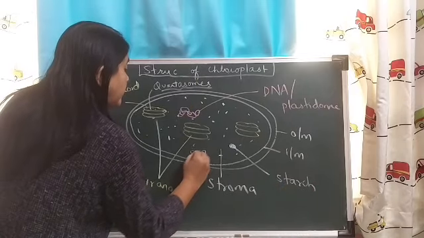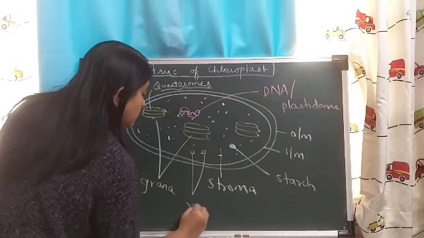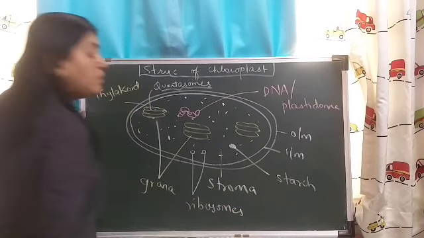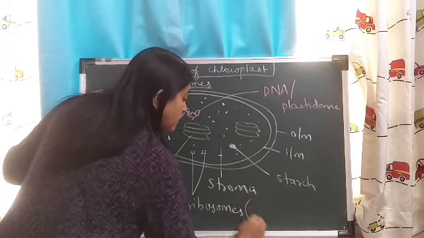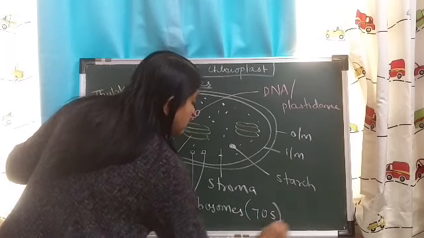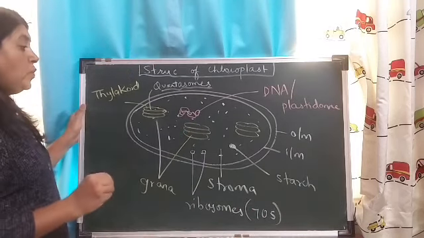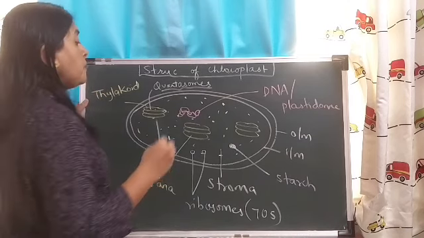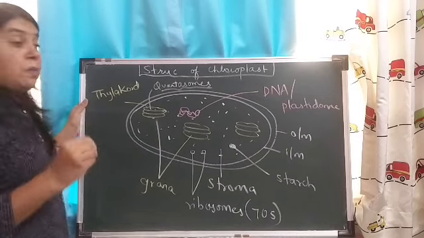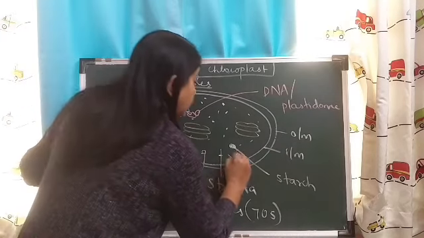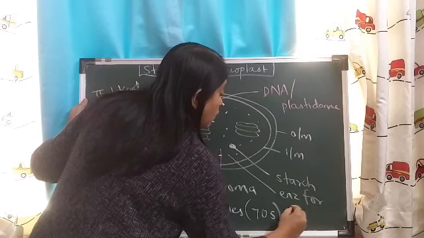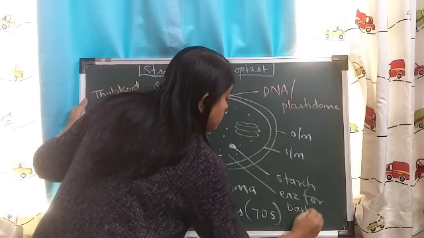Stroma also contains ribosomes. Which type of ribosomes will be present in chloroplast? They will be of 70S type. Okay, so it contains starch, it contains ribosomes. Also, stroma contains the enzymes for the dark reaction of photosynthesis.